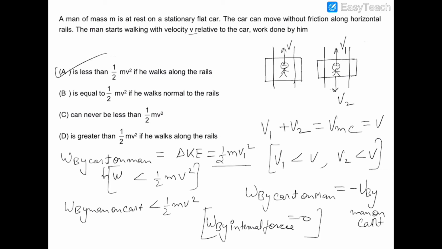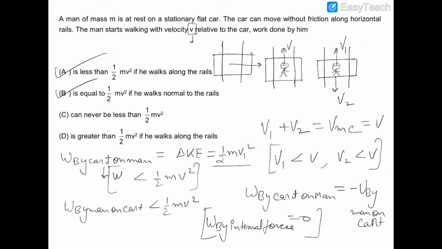And if this man is moving normal to the tracks, which means if he is moving like that, then obviously the cart will not move, because the cart is restricted to move perpendicular to the tracks. Therefore the velocity v which is given of the man with respect to the cart will be the velocity of the man with respect to the ground also, because the velocity of the cart is 0. So the work done by the man on the cart will be equal to the work done by the cart on the man. So it would be equal to half m v square.